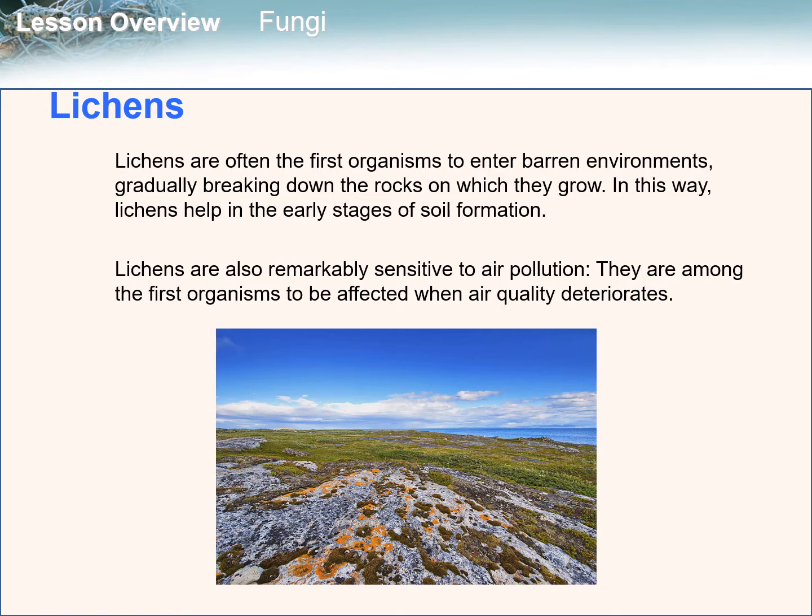Lichens are often the first organisms to enter barren environments, gradually breaking down the rocks on which they grow. In this way, lichens help in the early stages of soil formation. Lichens are also remarkably sensitive to air pollution. They are among the first organisms to be affected when air quality deteriorates.